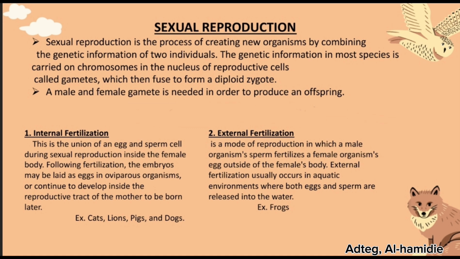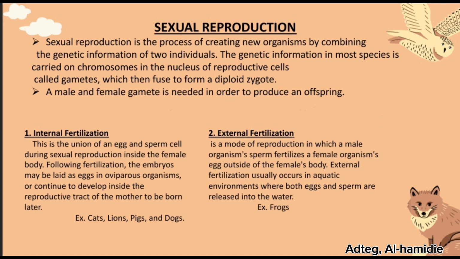We can classify animals into three groups according to their types of sexual reproduction. Take note of this because I didn't put it in the PPT since it would make it longer. You have the oviparous, viviparous, and ovoviviparous. So let's cover them. Oviparous animals hatch from an egg. The example of it is birds like ducks, which are oviparous.